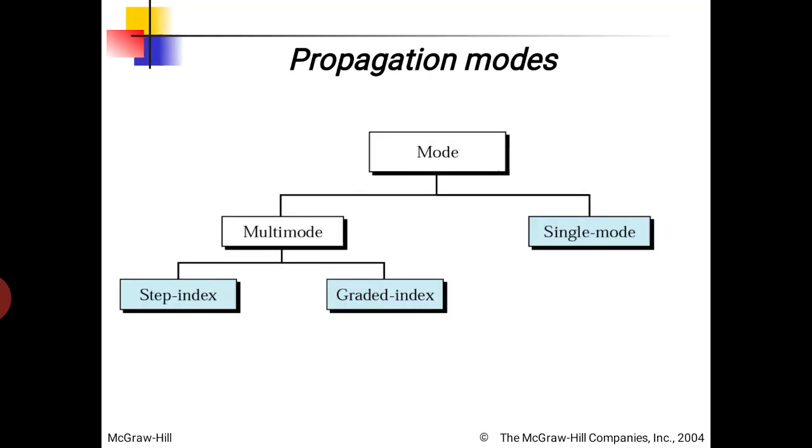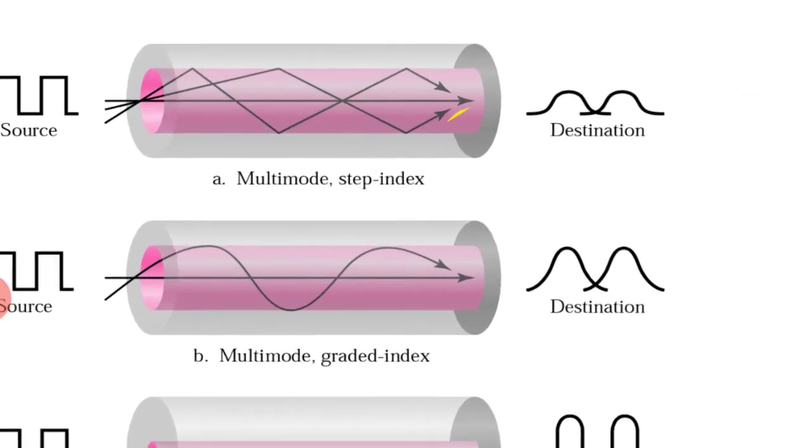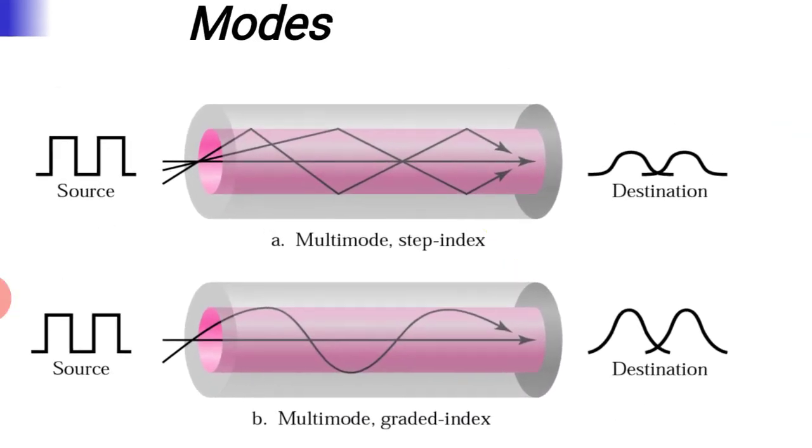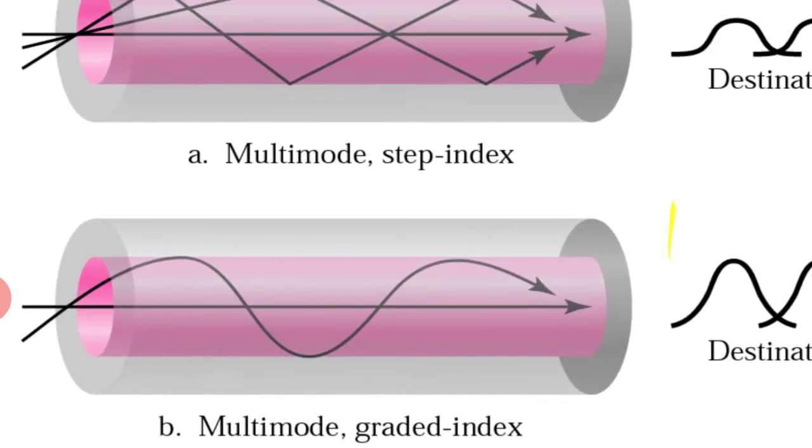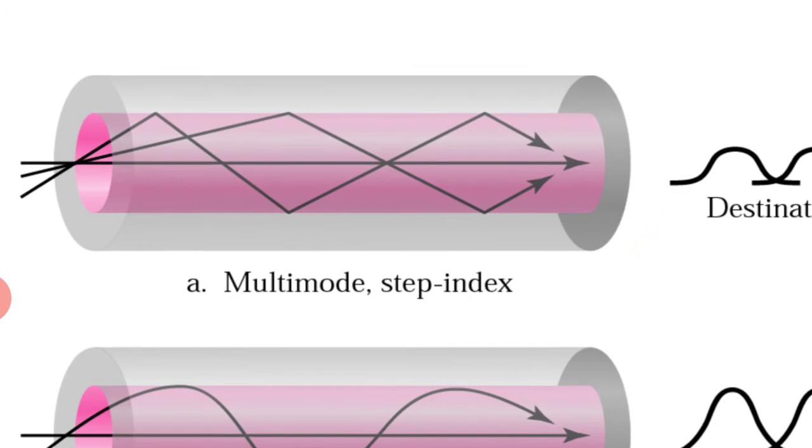So step index is about the density of the core area. Step means a change at once. This pink area is the core, and the outer grey area, suppose, is the cladding.